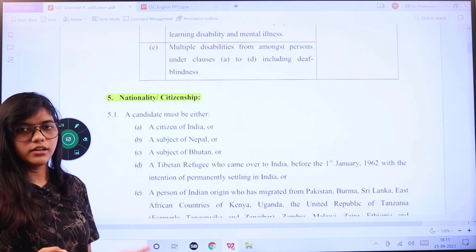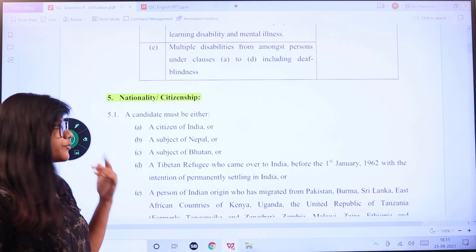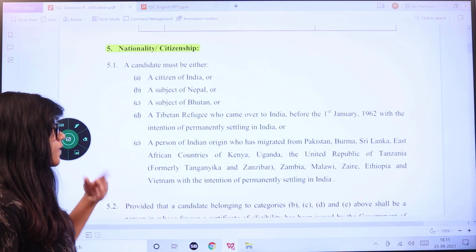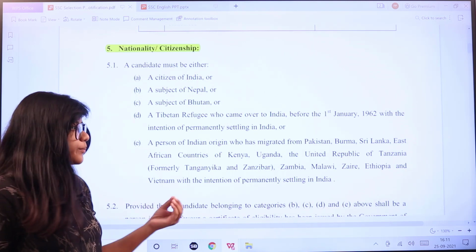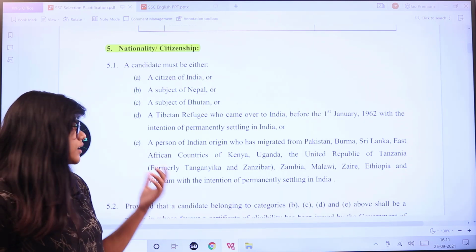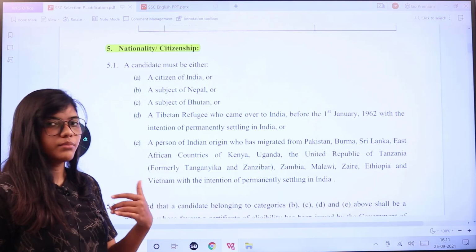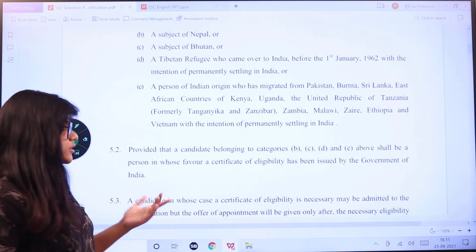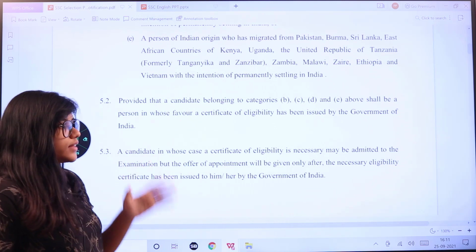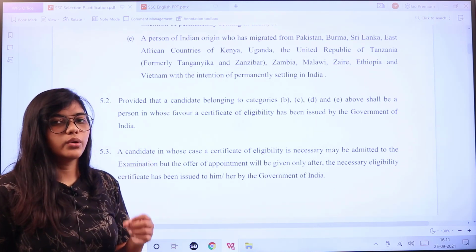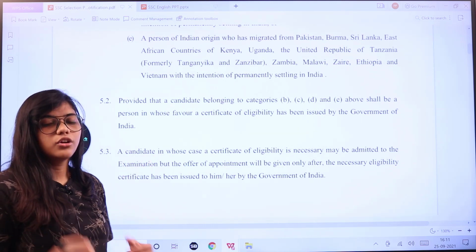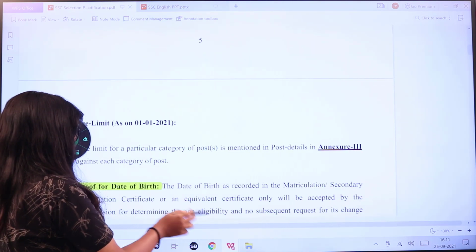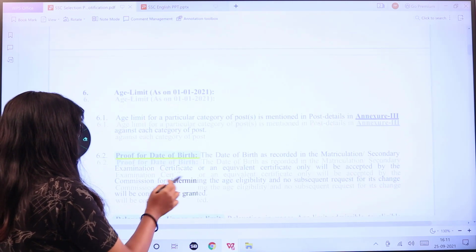Whoever is applying, note that the candidate should be a citizen of India, subject of Nepal, subject of Bhutan, Tibetan refugee, or of origin from Pakistan, Burma, Sri Lanka or East African countries who have migrated to India and are permanently settling in India; you are eligible to apply. Provided that you also submit your eligibility certificate to make sure that you are qualified for this particular application or post.